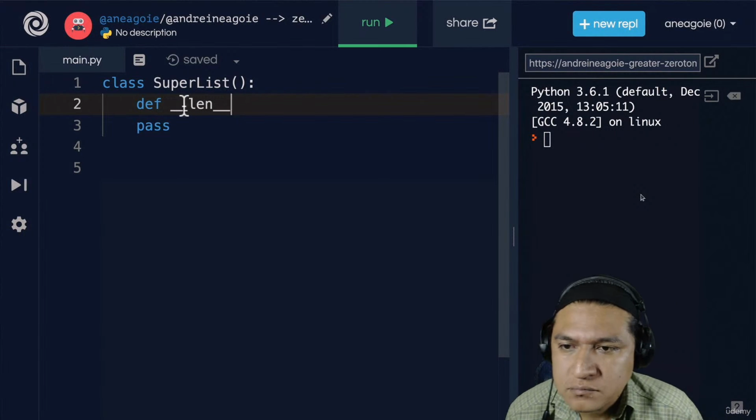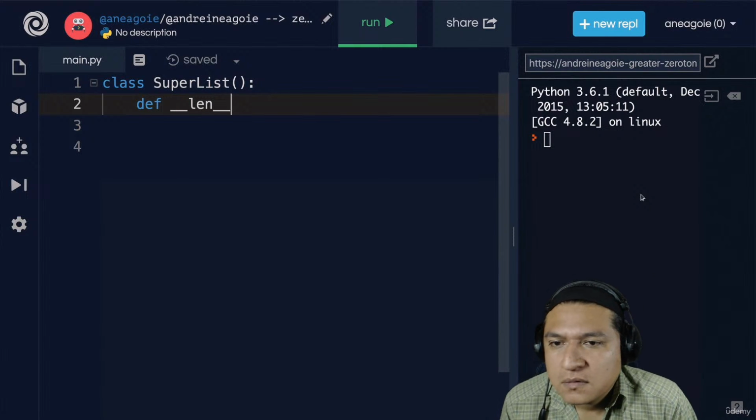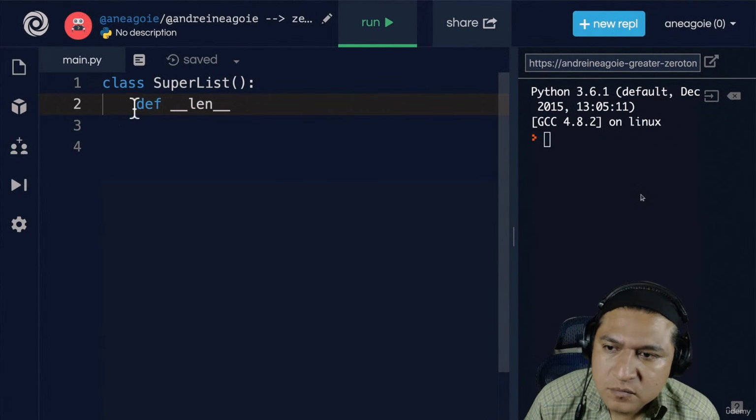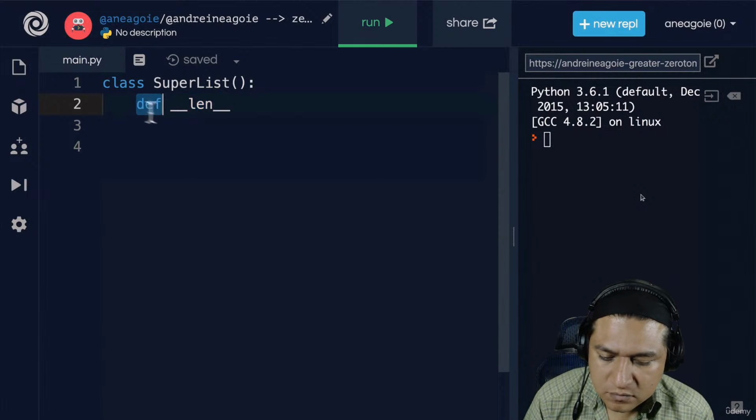Now, this may look easy because all we want to do is modify the length dunder here. But the question is, based on what you learned about inheritance, about object-oriented programming, instead of having to write every single dunder that we need to use on a list, how can we easily acquire the power that list already has and then just modify this length dunder?